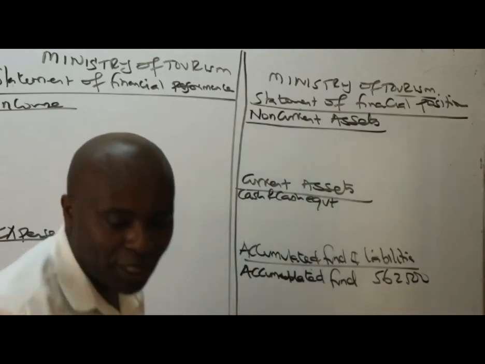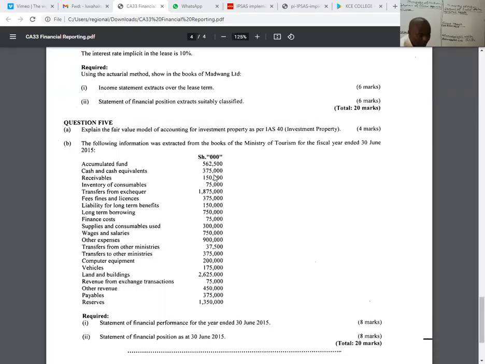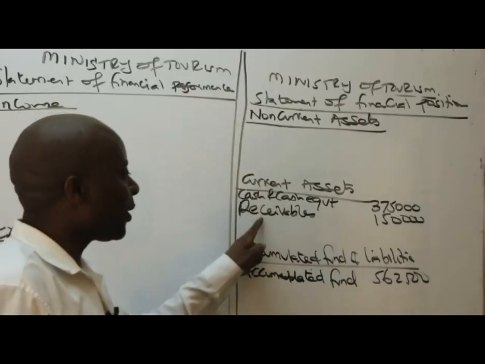Cash and cash equivalents over how much? I hope you are able to see here. Cash and cash equivalents of 375,000. Ladies and gentlemen, apart from that, we have received, of course, receivables, without being told by anybody. This comes under current assets. So we have receivables here, under current assets. Receivables of 150,000. Receivables are brought under current assets.